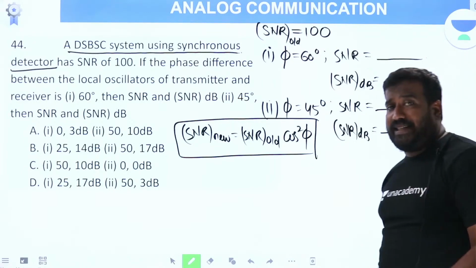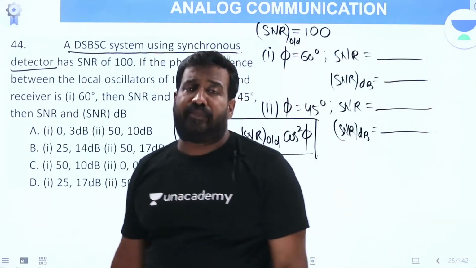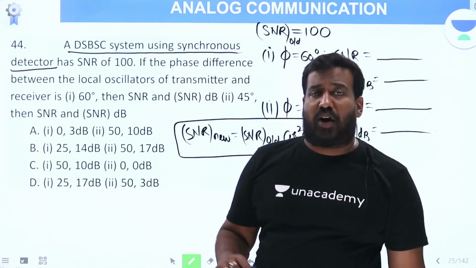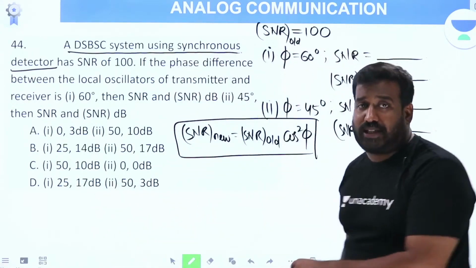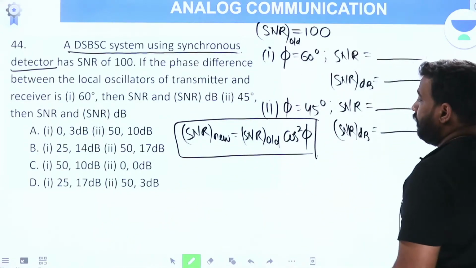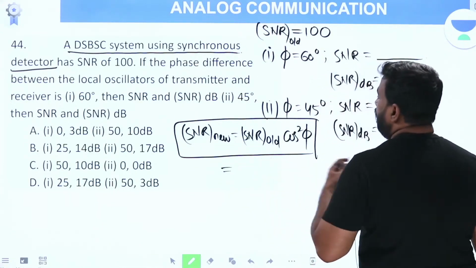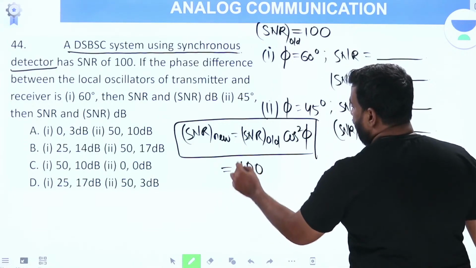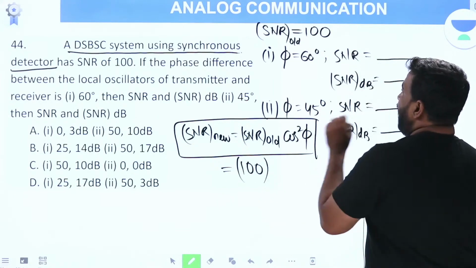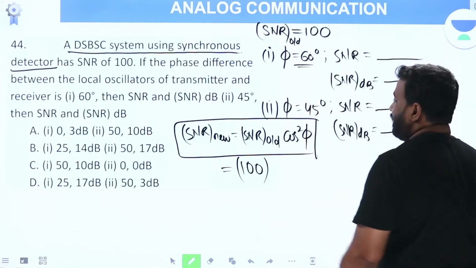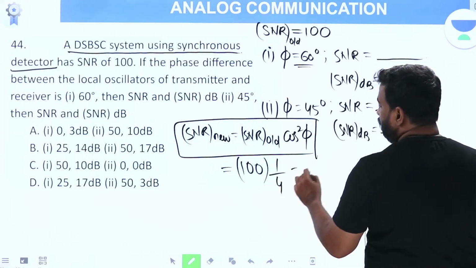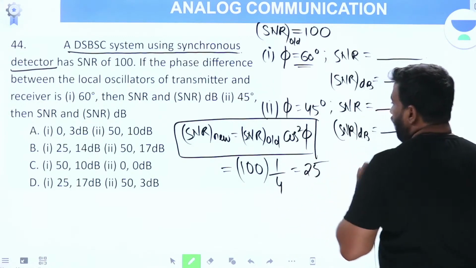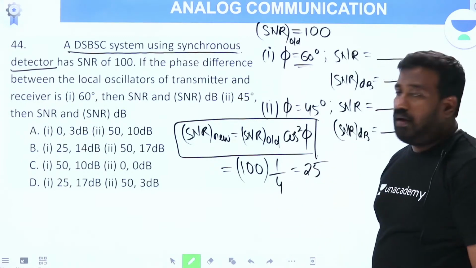As you know, voltage changes at the rate of cos phi. SNR changes as cos square phi. Already I explained you this concept in this session only, okay? So, SNR new is SNR old 100 into cos square phi. Phi is 60, cos 60 is 1 by 2. Cos square phi is 1 by 4. Answer is 25.